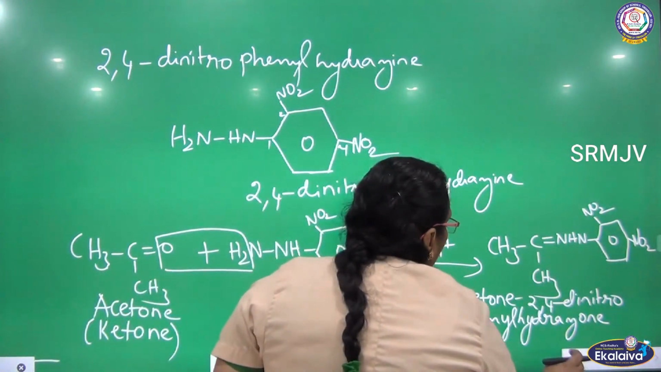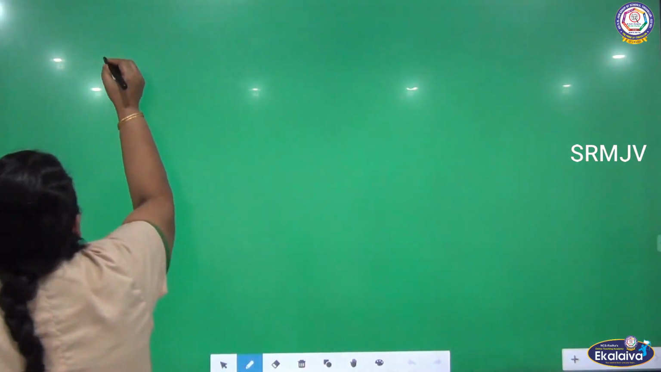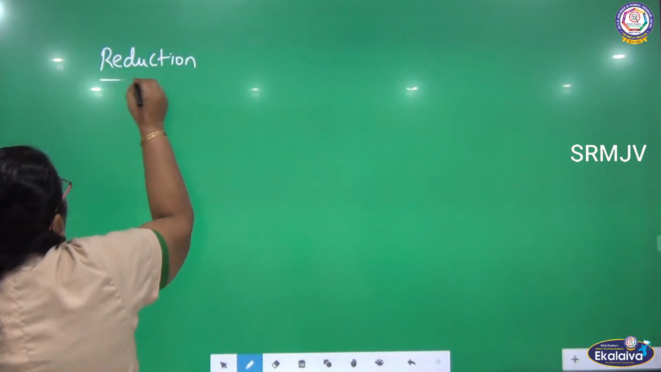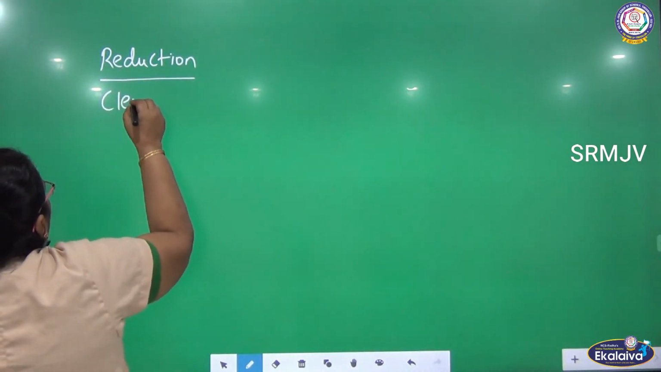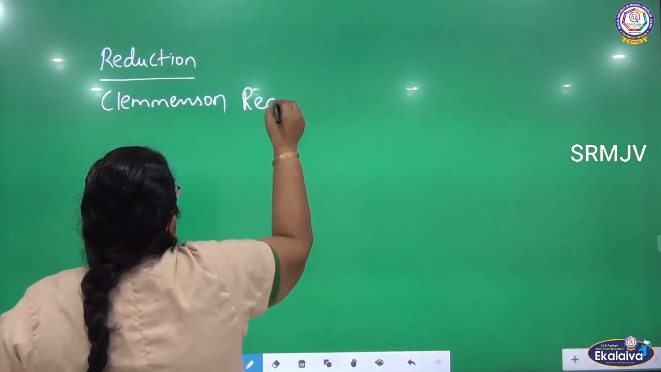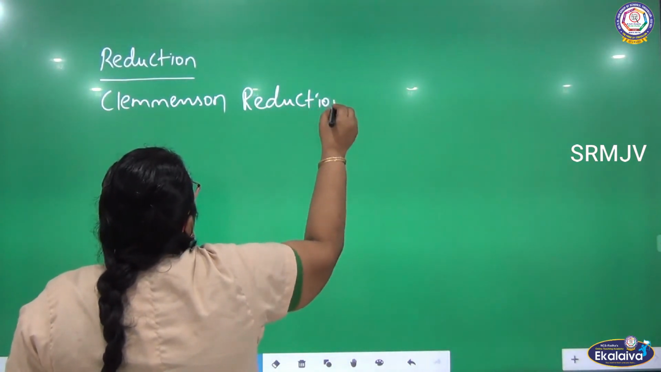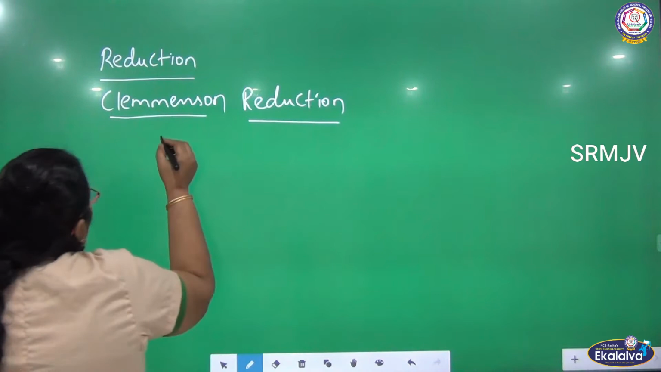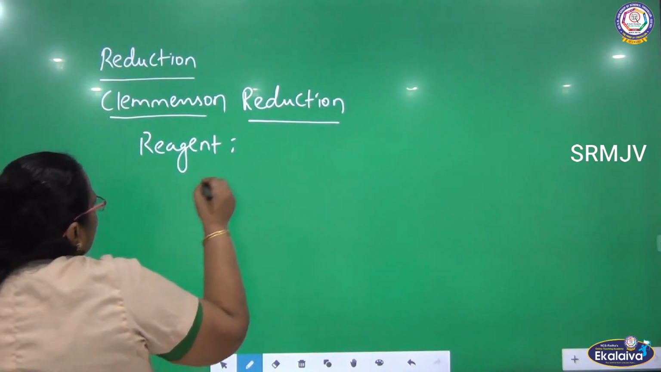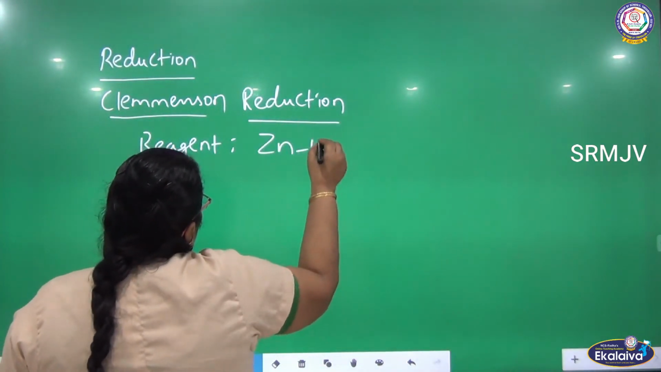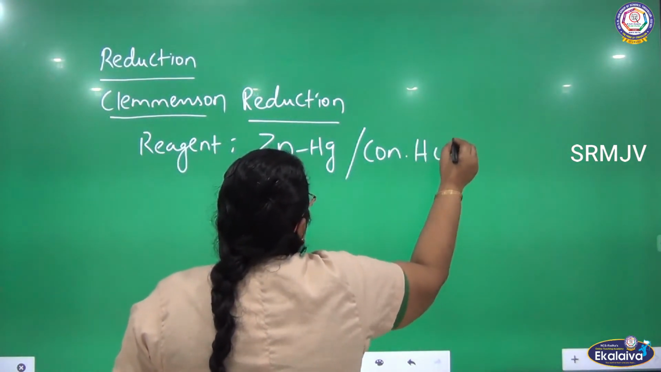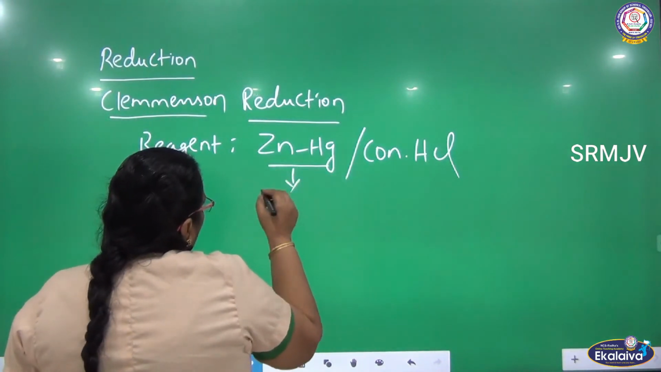The next one, we are going to talk about reduction. Under reduction, we are going to see two different types of reductions. Naming reactions. One is Clemmensen reduction. What is the reagent we are using here? The reagent is zinc amalgam and concentrated HCl. So what is the reagent in Clemmensen reduction? Zinc amalgam and concentrated HCl. So this is the reagent. Zinc amalgam.